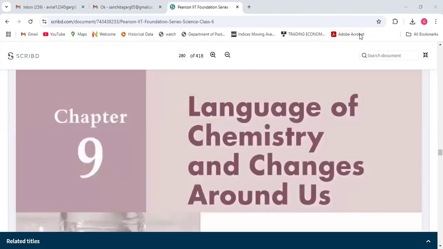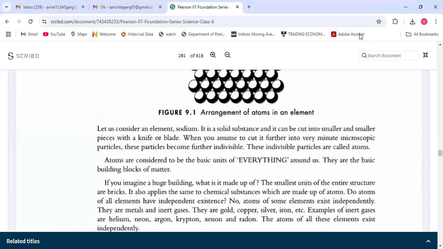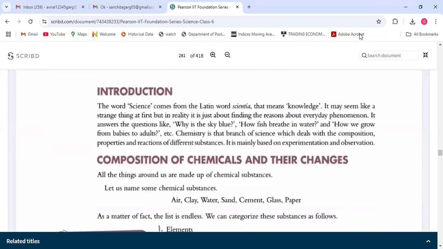Hello students, so today we are going to start with a new chemistry chapter which is language of chemistry and changes around us. We will try to complete the chapter in this class itself. Let's see if we can.